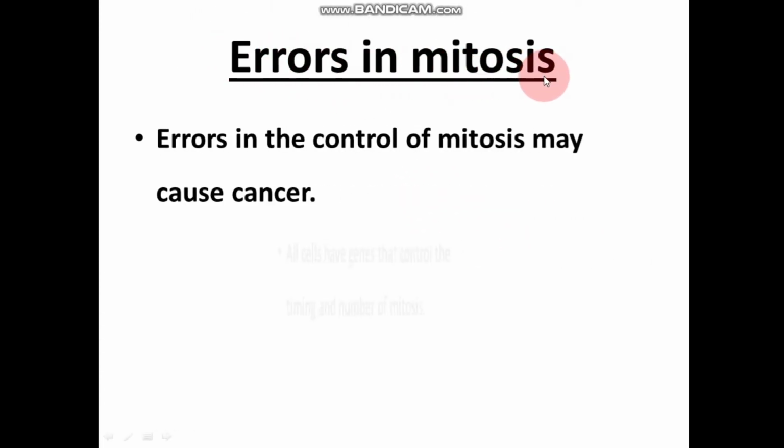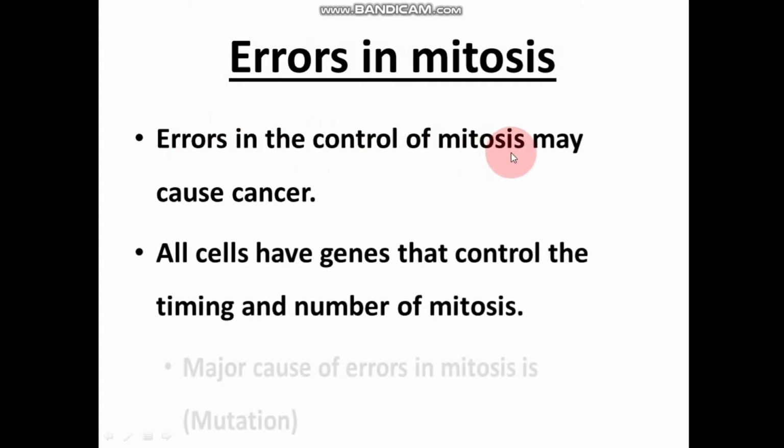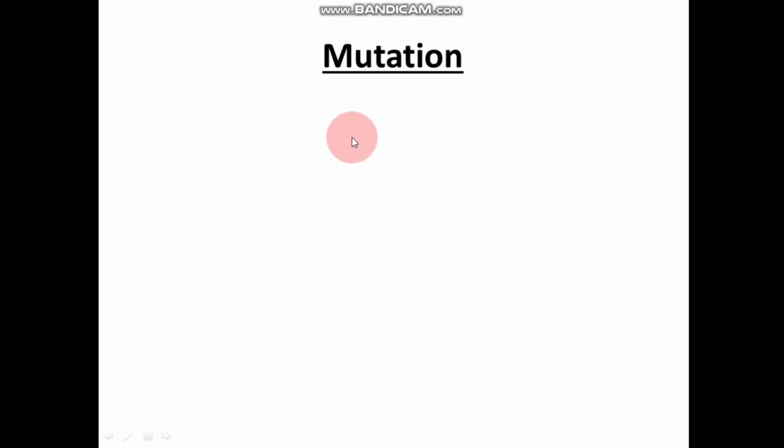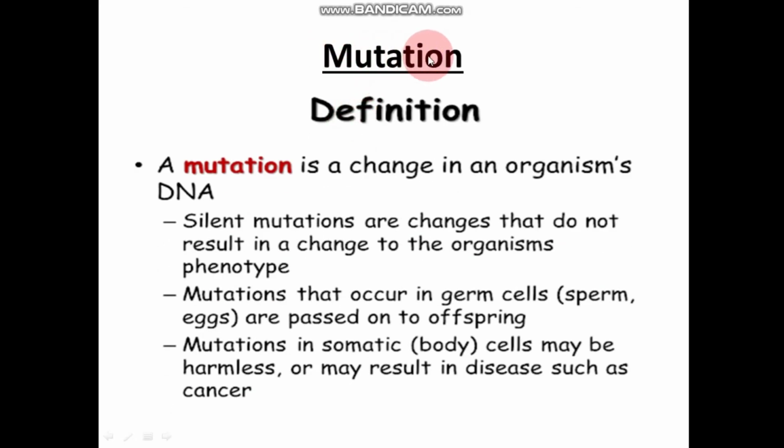Errors in mitosis. Errors in the control of mitosis may cause cancer. All cells have genes that control the timing and number of mitosis. The major cause of errors in mitosis is mutation. What is mutation? A mutation is a change in an organism's DNA. And what are its effects?